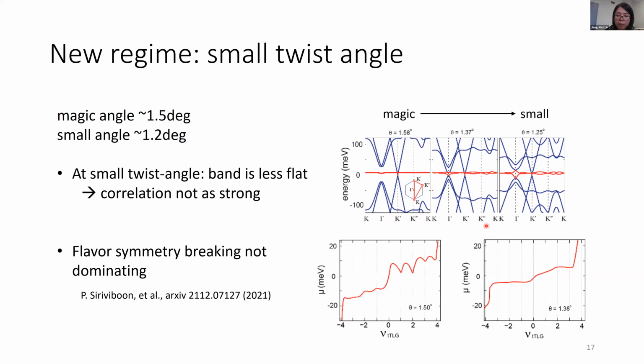So here are the chemical potential measurements we performed with a double layer structure, where we place another layer of graphene to sense the chemical potential of the twisted layers. Here the twisted layer is around the magic angle, and here it is at a small angle. You can see that the sawtooth pattern at integer filling indicates strong electron interaction and symmetry breaking at the integer fillings. But this effect vanishes for the small twist angle.